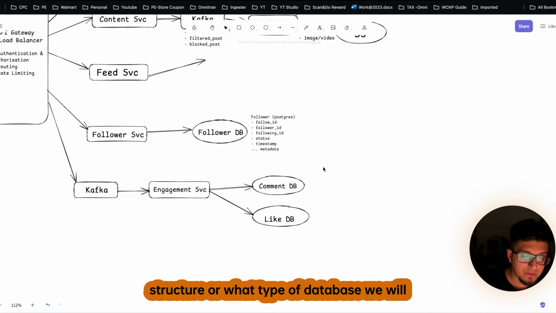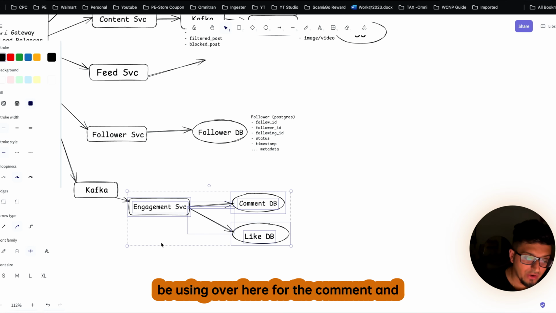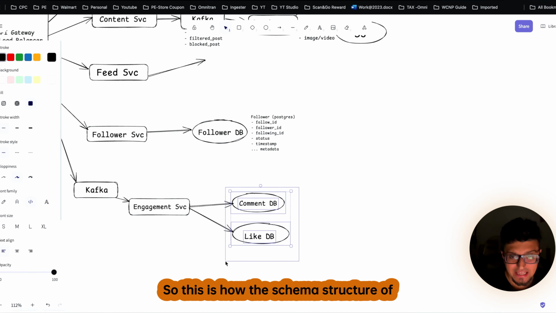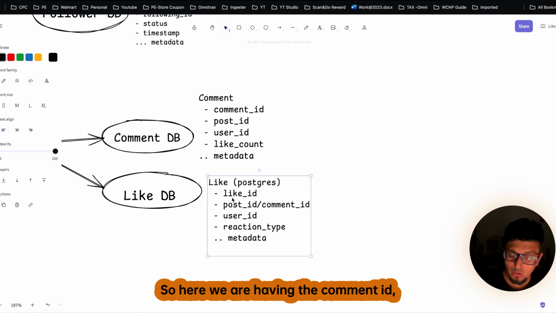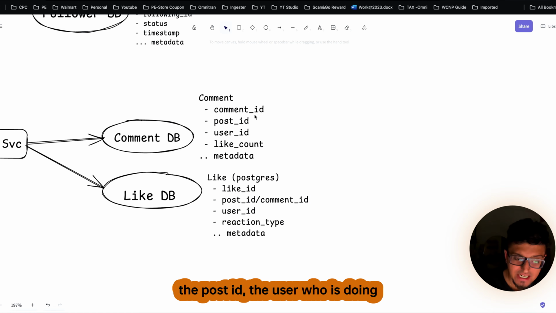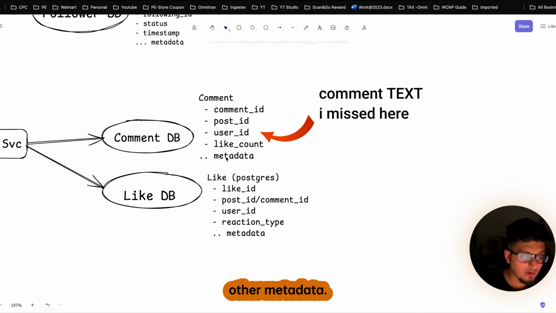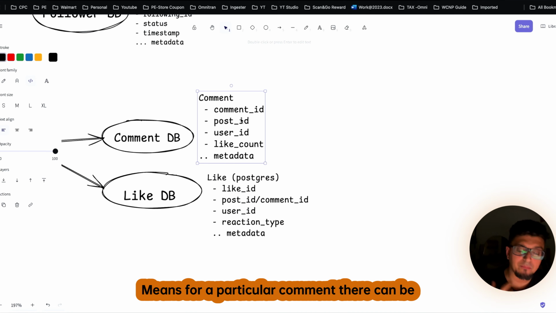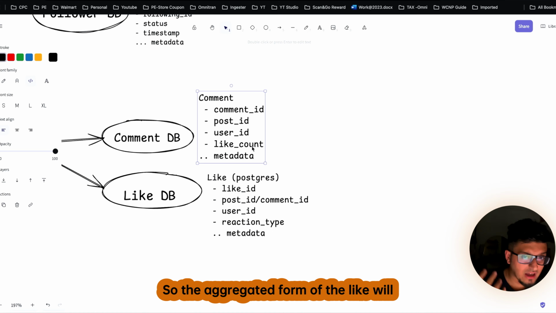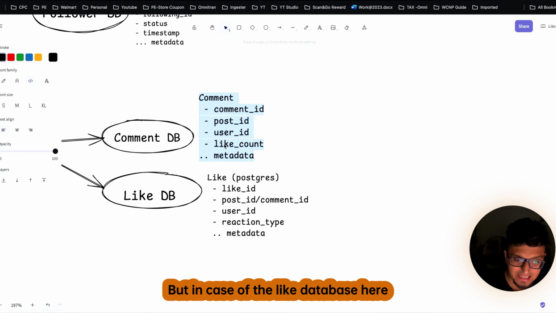Now let's see what the schema structure will be, or what type of database we will be using over here for the comment and for the like. So this is how the schema structure of the comment and the like database will look like. Here we have the comment ID, the post ID, the user who is doing the comment, the like count and all the other metadata. The like count is nothing but the aggregated form of the likes. For a particular comment there can be thousands and thousands of likes, so the aggregated form of the likes will get persisted in the like count.